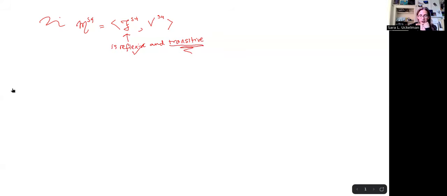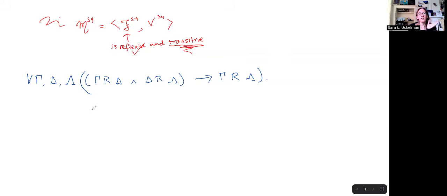That is, what we need to show is that for all maximal S4 consistent sets, gamma, delta, and lambda, the following holds. That if gamma sees delta and delta sees lambda, it follows that gamma also sees lambda. So this is what we need to show.